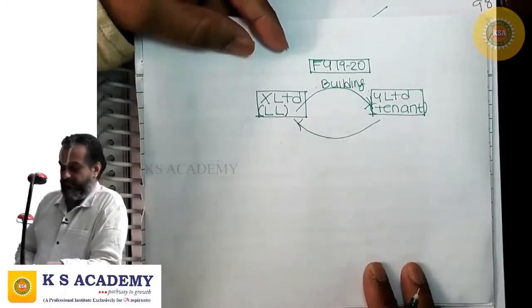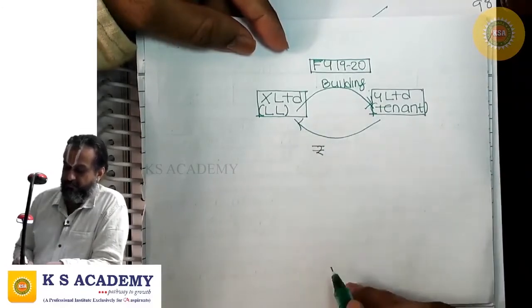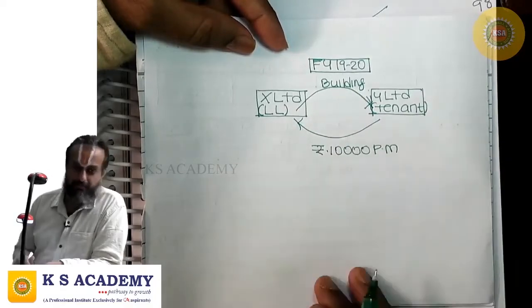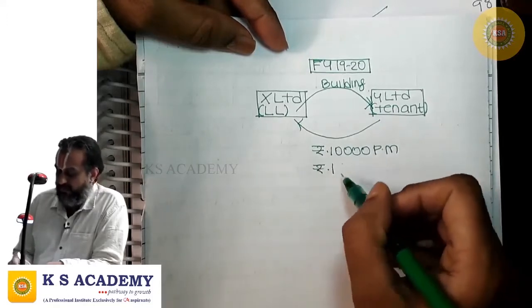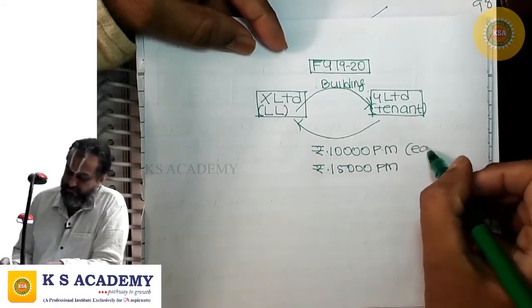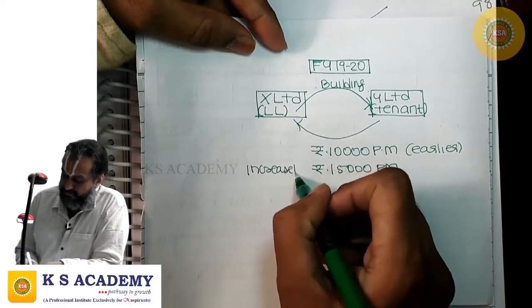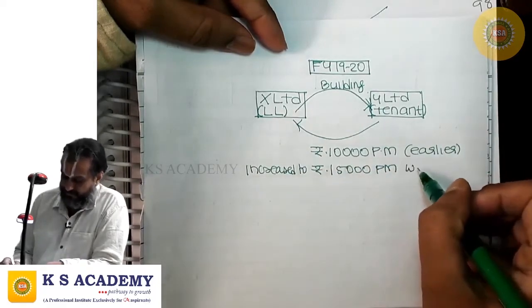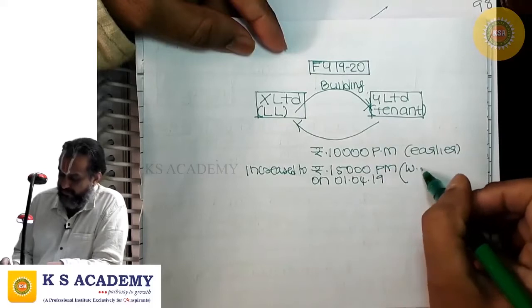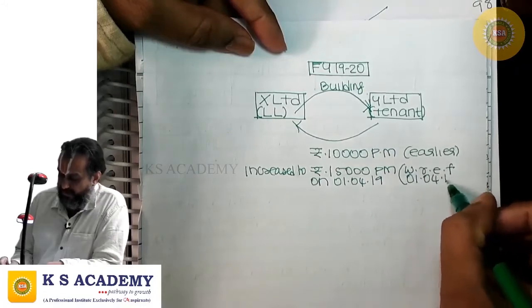The rent was earlier 10,000 per month. It has been increased to 15,000 per month on 1st April 2019 with retrospective effect from 1st April 2018.